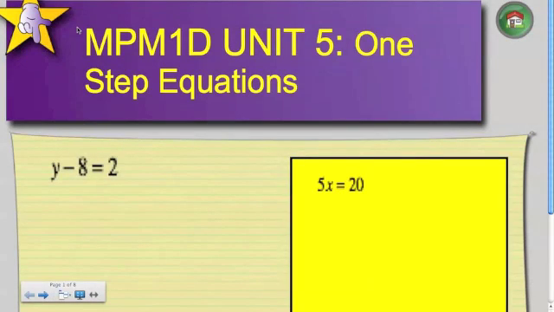This is the Unit 5 seminar on algebraic equations. We're going to start with very simple one-step equations, and we're going to quickly escalate to dealing with two-step equations, equations that involve cross-multiplying, and fractions as well.